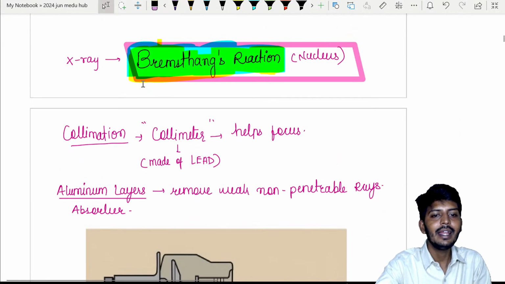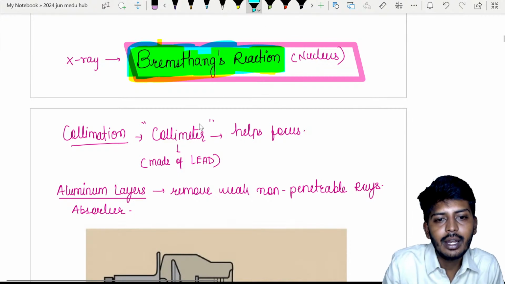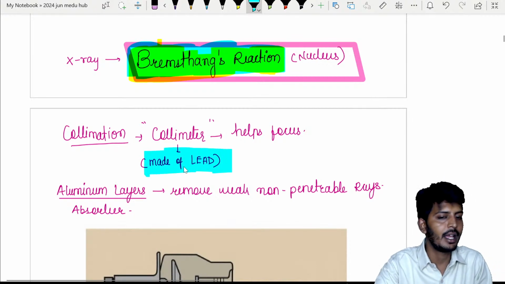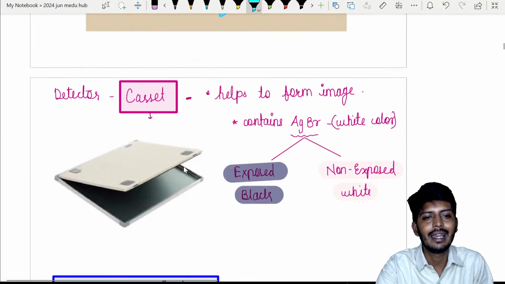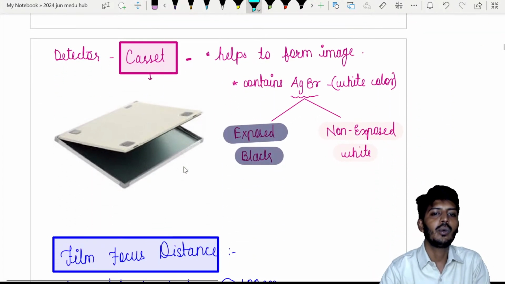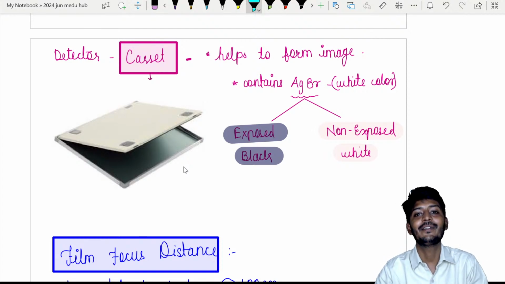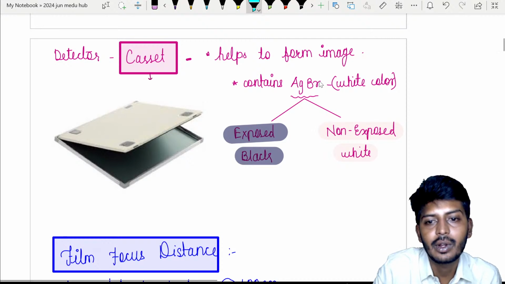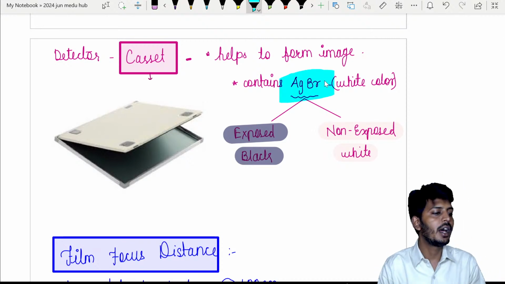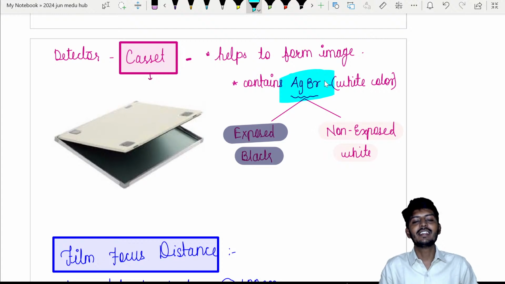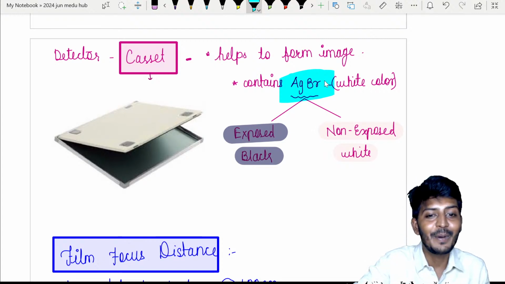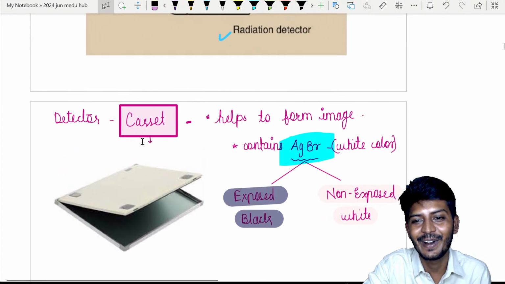Clear? So the collimator is made out of what? Lead. This has been a previously asked question, so be careful. The collimator is made out of lead. What is the detector? That is the cassette. The cassette helps to form the image. This cassette will have one of the most important substances, AgBr, silver bromide. Now the silver bromide is very interesting for you to understand.